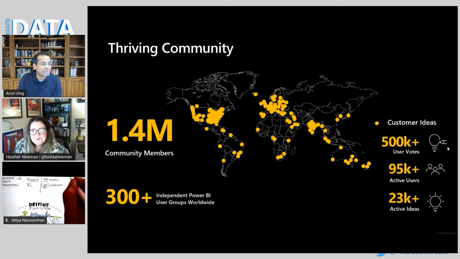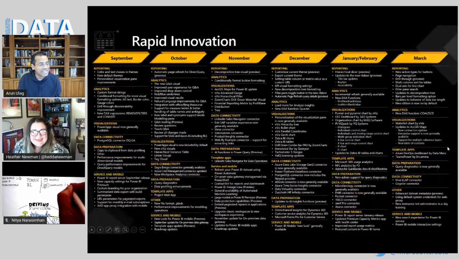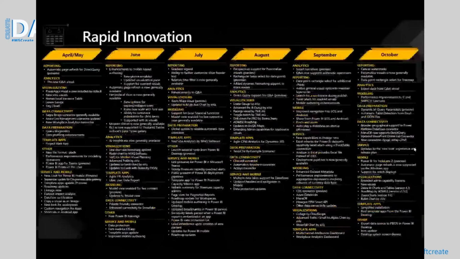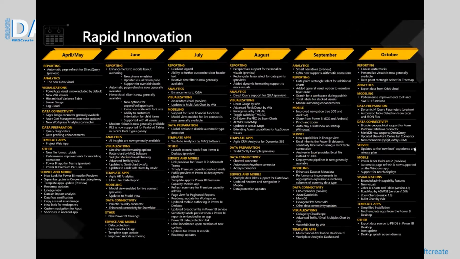And boy, have we been busy. We continue to release capabilities every single week in the Power BI service and every month with Power BI Desktop. And we have been doing this for over 5 years. So if you just look at the last 12-month window, this is just some of the capabilities that we released in the first 6 months of the last 12-month window. You can see the pace of innovation. And if you look at the next 6 months, the 6 months that we just completed, again, the pace of innovation is just really crazy.